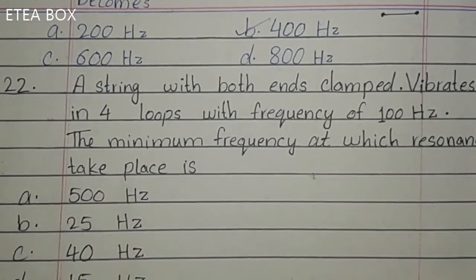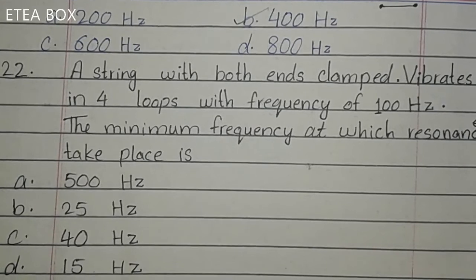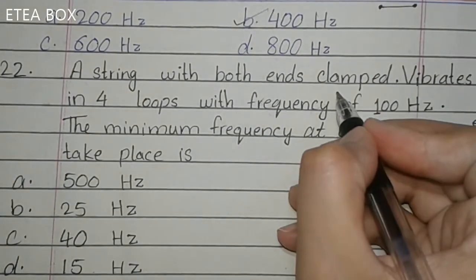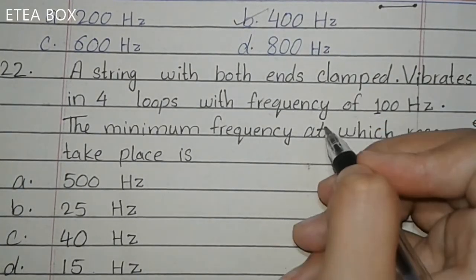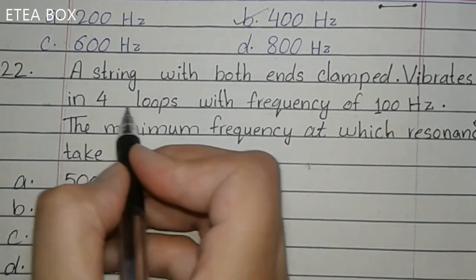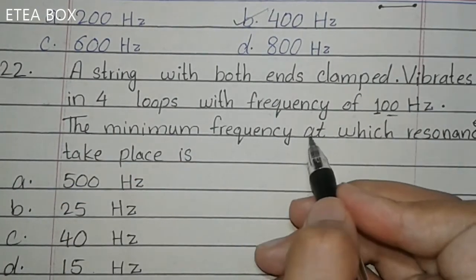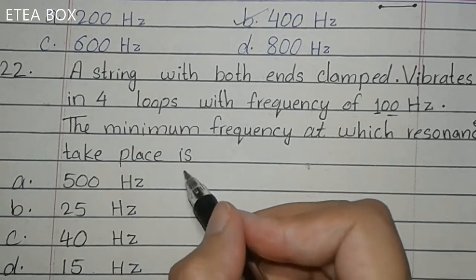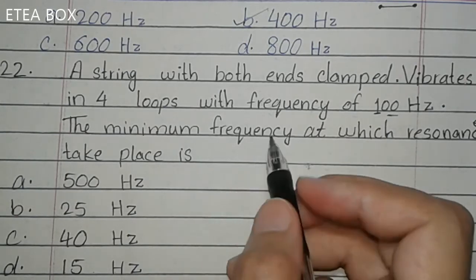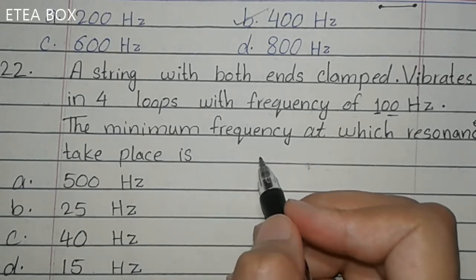Now look at the next one. A string with both ends clamped. It shows that it will give stationary waves, okay? Stationary waves vibrate in 4 loops with a frequency of 100 Hertz. The minimum frequency at which the resonance will take place. Now what is the minimum frequency? Minimum frequency means the fundamental frequency.